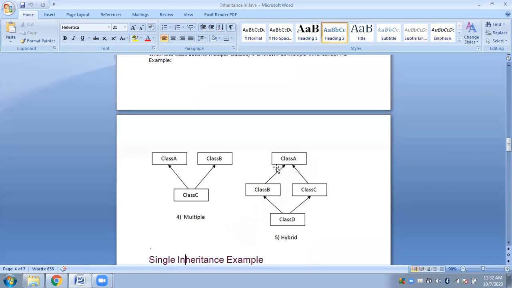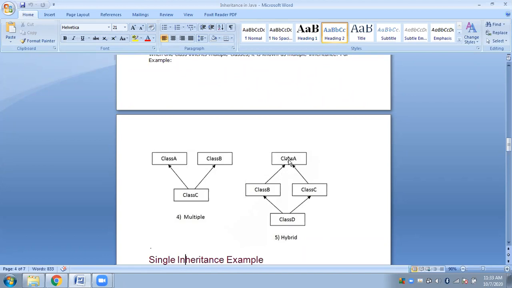So in this hybrid inheritance we have first the hierarchical inheritance and then the multiple inheritance. Hybrid inheritance can have any type. There can also be multilevel and single inheritance. If you just remove this arrow from here, what will it be? It will be a single inheritance from class A to class B. Suppose this arrow is not there, then what will happen?